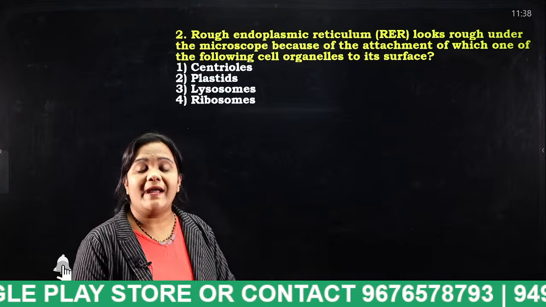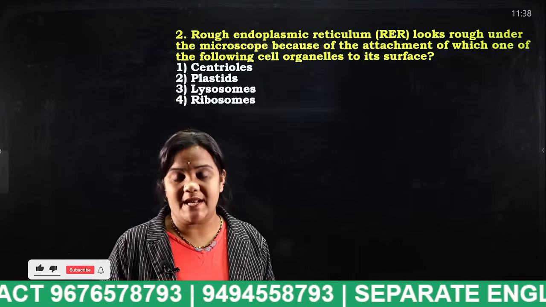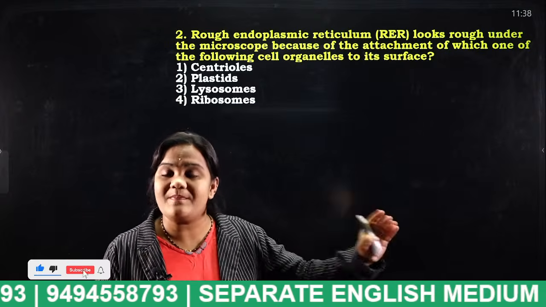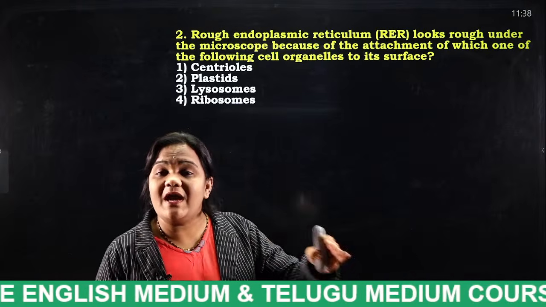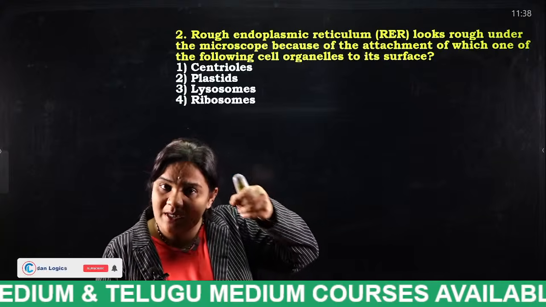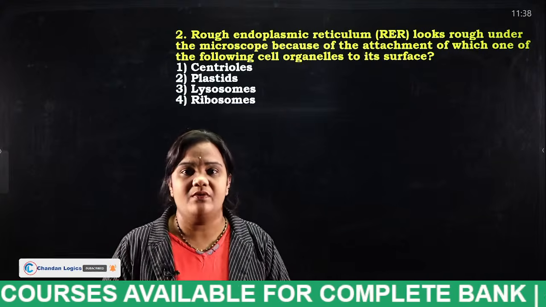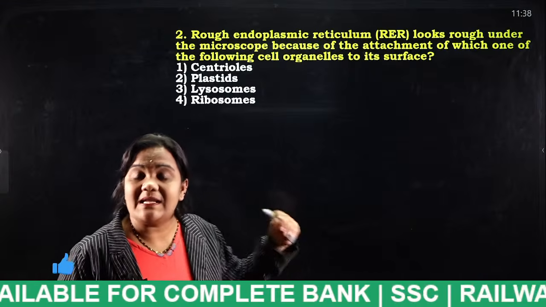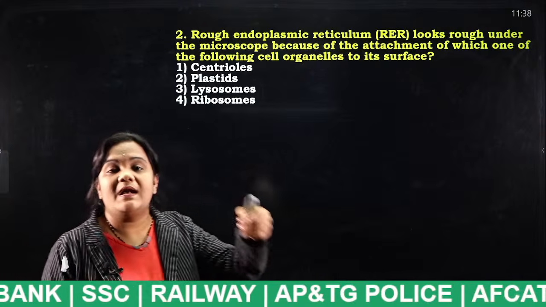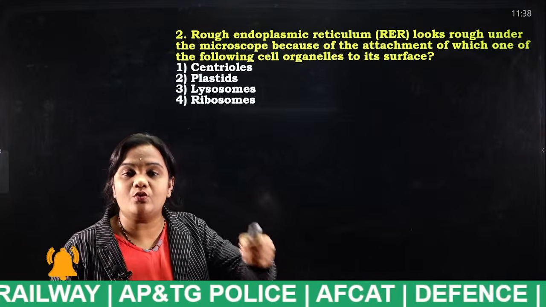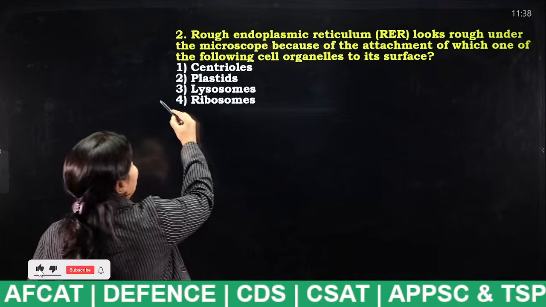Very good. In the endoplasmic reticulum we have two types: rough endoplasmic reticulum and smooth endoplasmic reticulum. When we look at the rough endoplasmic reticulum with the help of a microscope, it appears rough. The reason is that it consists of ribosomes. For that reason, when we look at it through a microscope, it appears rough. So this is the answer for this question.